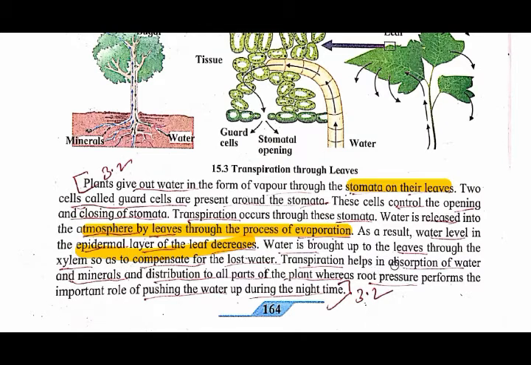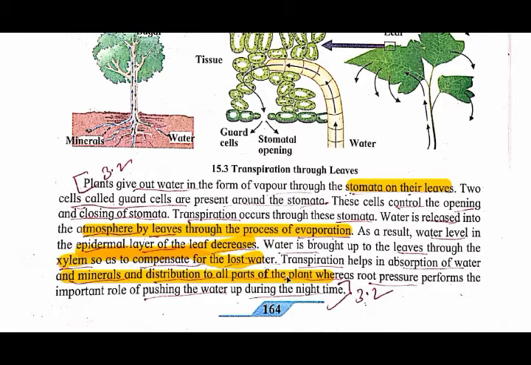Understood? See, transpiration helps in absorption. Water is brought to the leaves through the xylem, so as to compensate for the water lost through the stomata. The xylem brings that water. Now see, transpiration helps in absorption of water and minerals and distribution to all the parts of the plant.